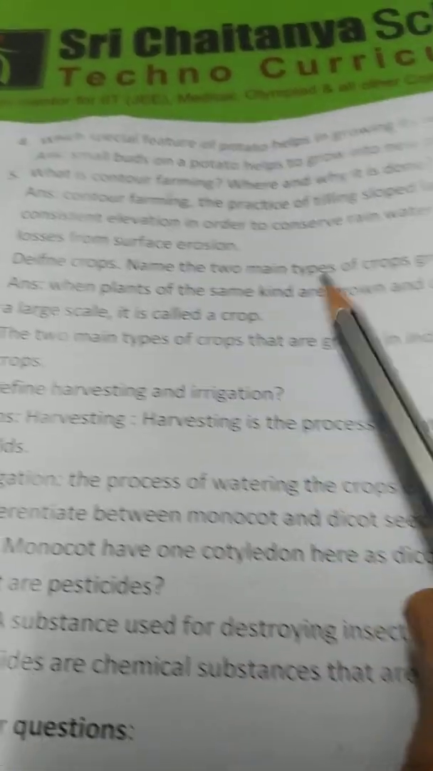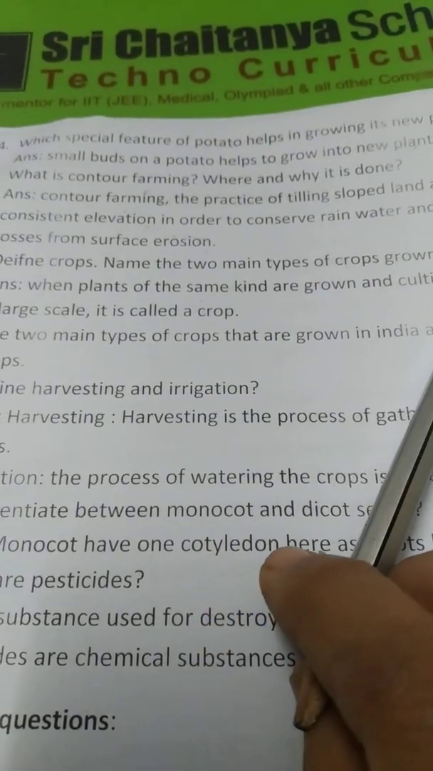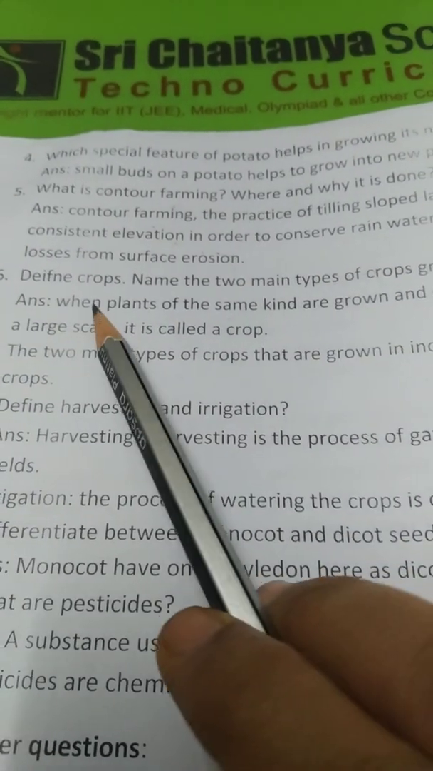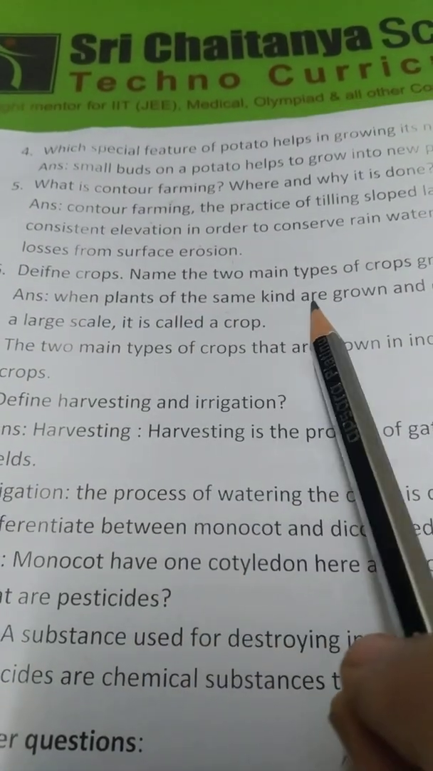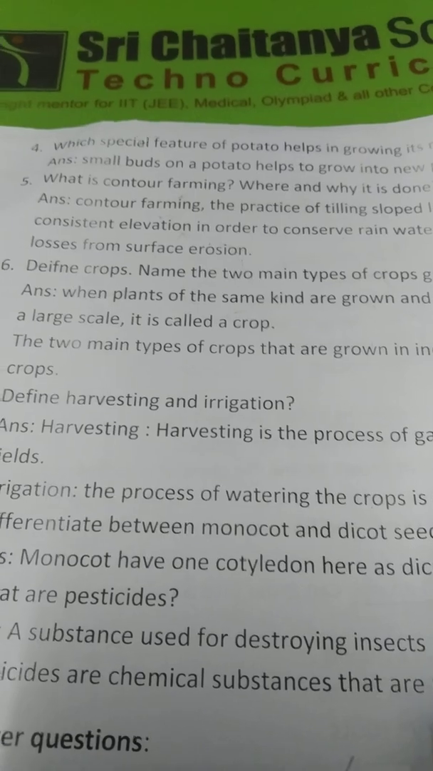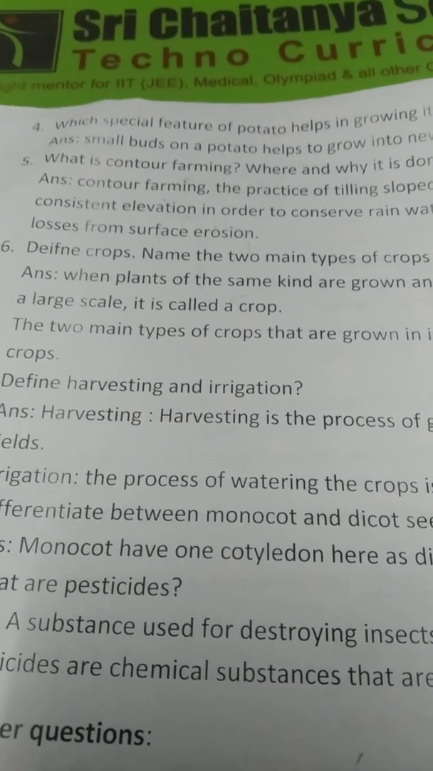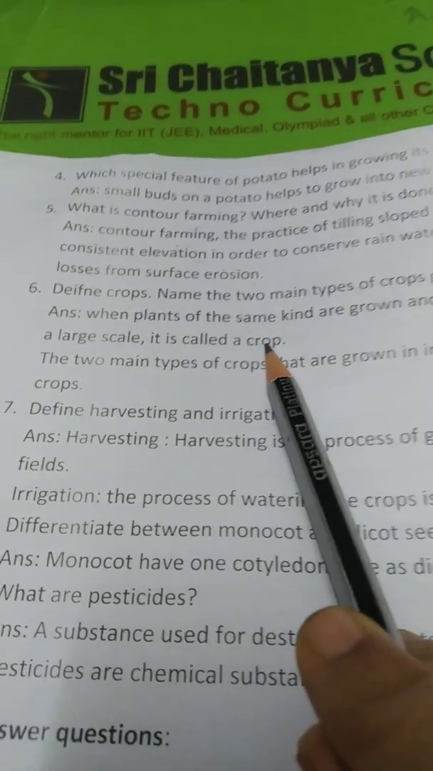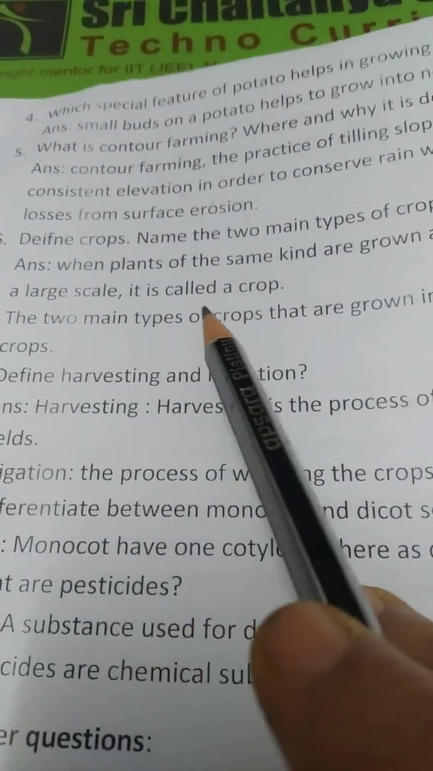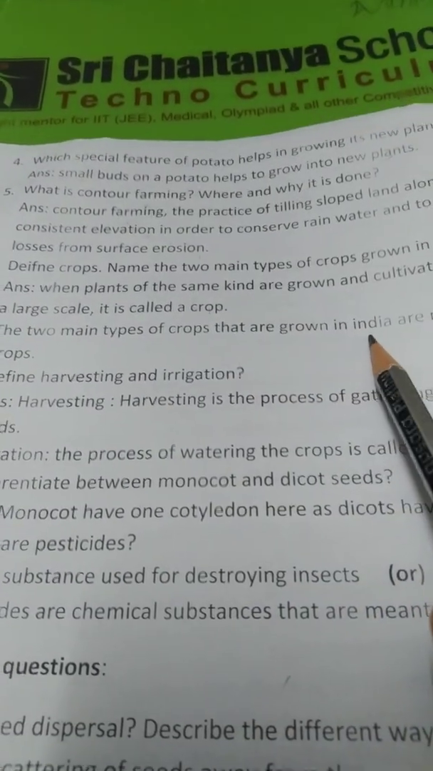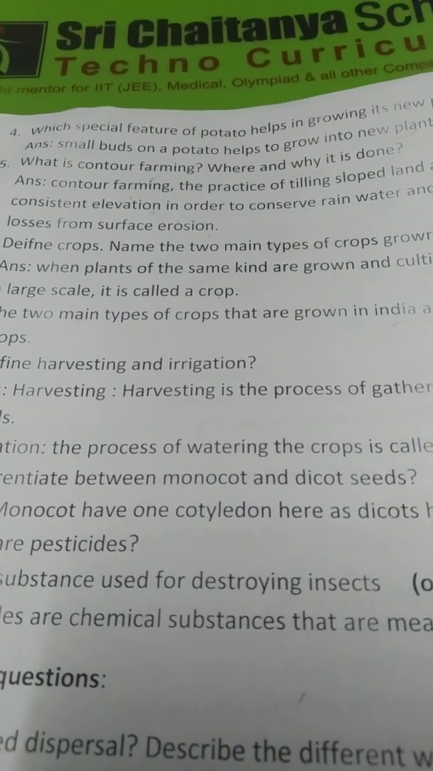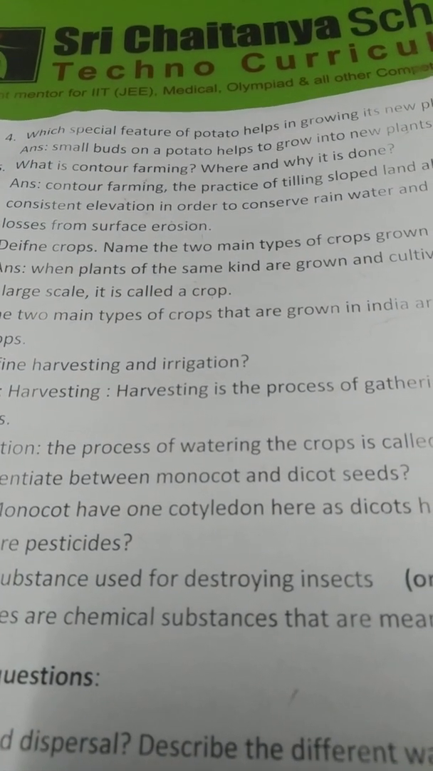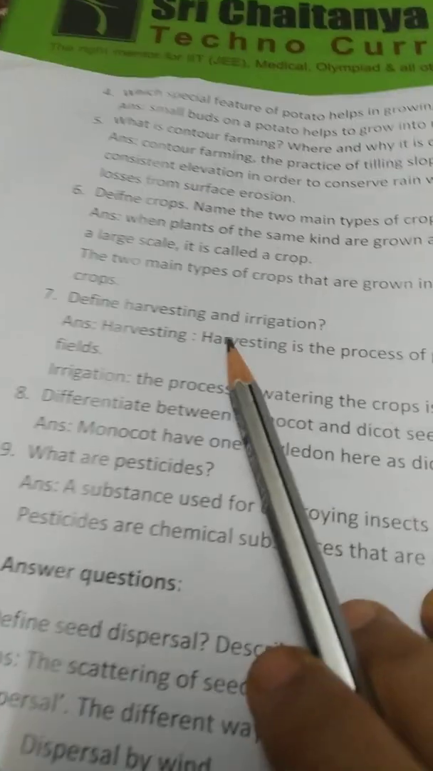Define crops. Name 2 main types of crops grown in India. When plants of the same kind are grown or cultivated in one place on a large scale, it is called a crop. What are the 2 main types of crops grown in India, children? Rabi crops and Kharif crops.